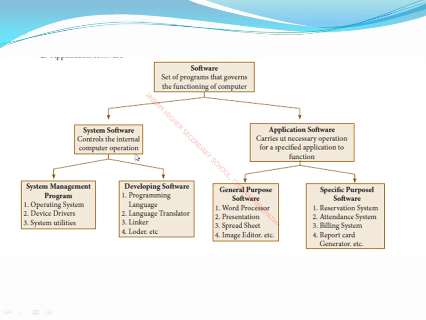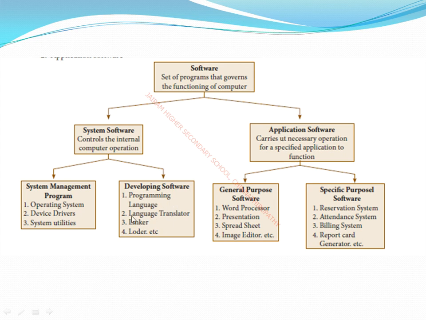Okay, so next one, system utilities. What is meant by system utilities? This is a cross between application software and system software, like antivirus. What is the purpose of antivirus? It protects our computer from malware. So next one, developing software. Programming languages. You know what programming languages are available at present? C, C++, C#, and Java, and nowadays we are using Python. Those languages were designed to communicate with the computer very easily.